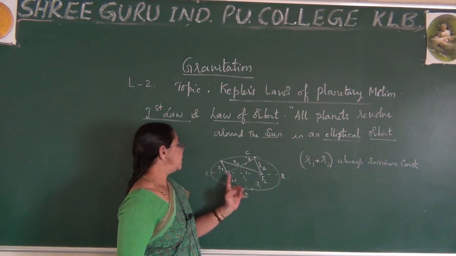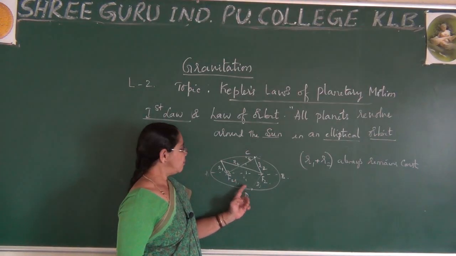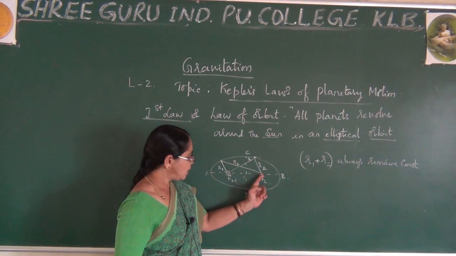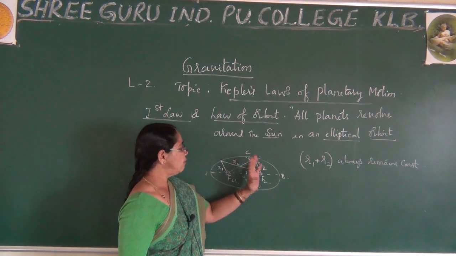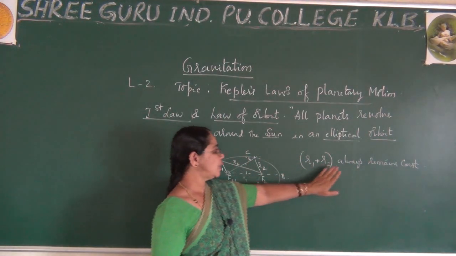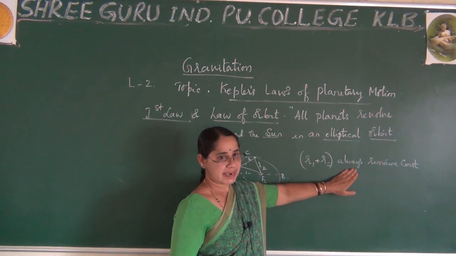From that point you can draw the line to focus F1 and to focus F2, which you represent by R1 and R2, but everywhere R1 plus R2 remains constant.